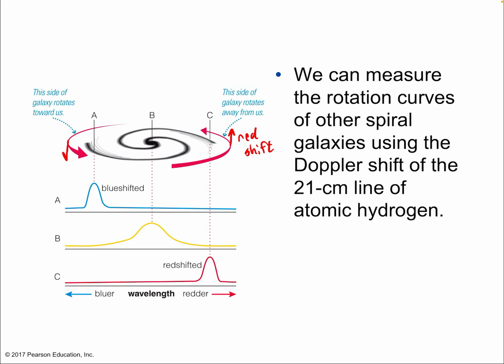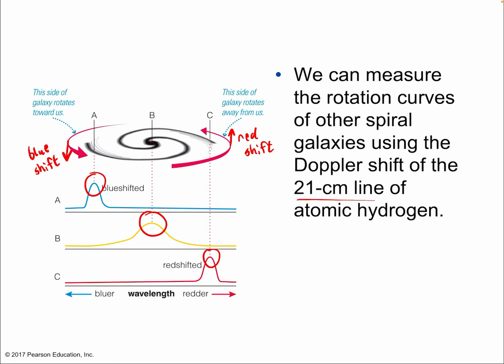The other side of the galaxy moving towards us would be the blue shift, because anything that's moving towards us for the Doppler effect on light is blue shifted. Anything moving away is red shifted. Red shifted means shifted to longer wavelengths, lower frequencies, vice versa for the blue shifts. Okay, so we have a blue shifted edge, we have a red shifted edge, and then in the center of the galaxy, we should have no shift at all.